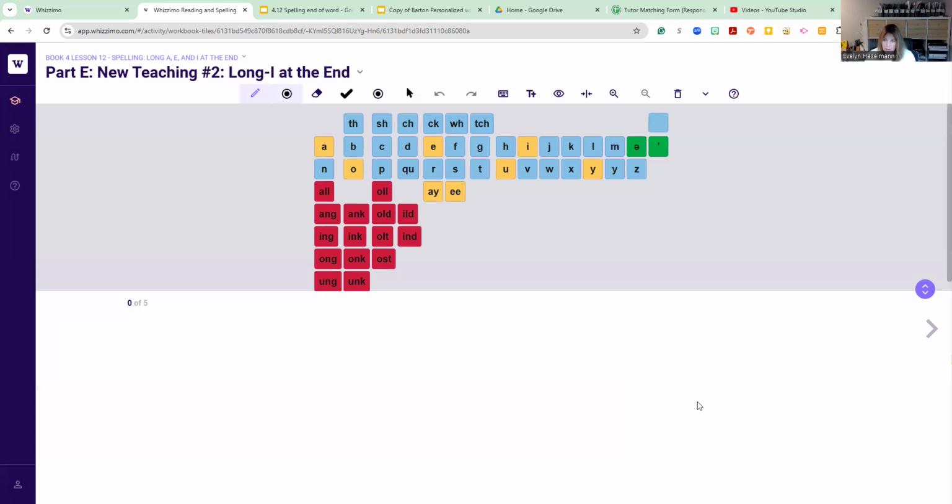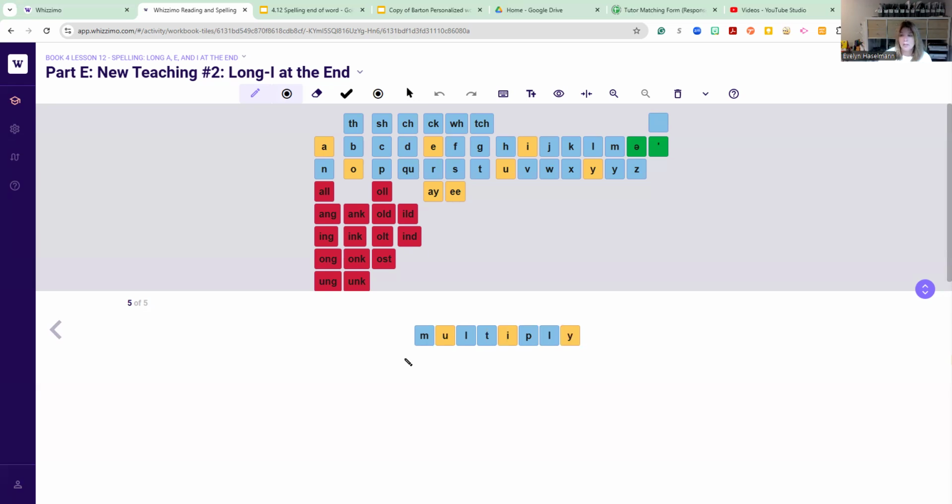The second thing that your student learned is that the letter Y right here says I in one syllable words and now a handful of multi-syllable words. So we have a word like supply. If you hear the I at the end, it cannot be spelled with the letter I because American words do not end with the letter I. So we have a word like supply or July or multiply. We also talk about how if we were reading this word, we might need to read it first as multiply if we were unfamiliar with it because the most common thing that the Y says is actually the E.